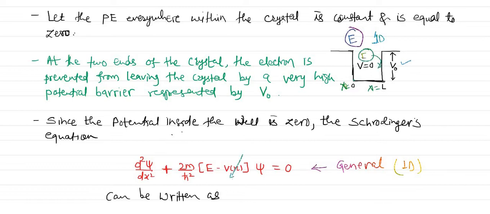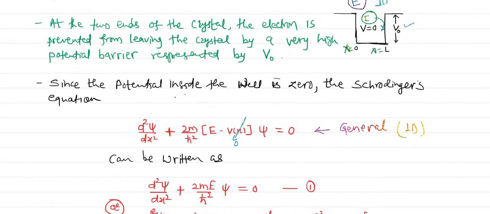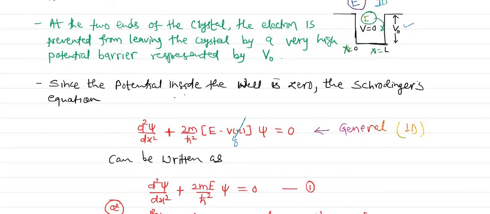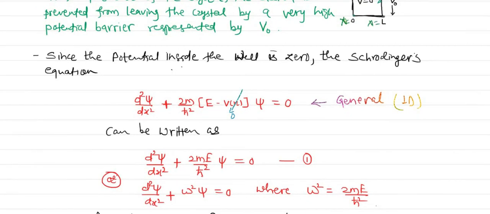That's why this term vanishes, and therefore the Schrodinger equation within the box, in the range 0 is less than or equal to x is less than or equal to L, is like this: V is 0, therefore d2 psi by dx square plus 2mE by h cross square psi is equal to 0. Again, we can write the bracketed term 2mE by h cross square as omega square.